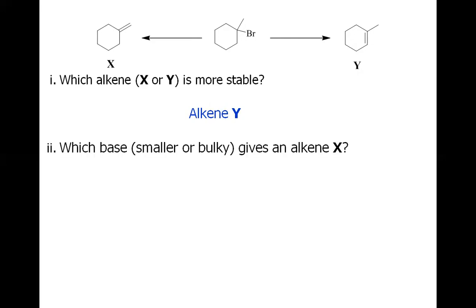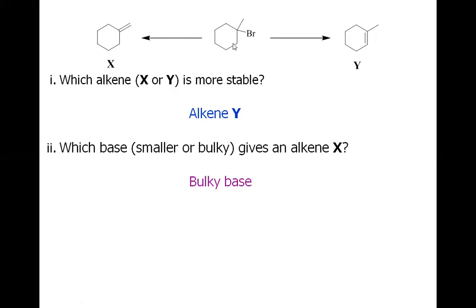And the second part of this question was which base between the smaller and bulky gives an alkene X. Alkene X is a less substituted alkene, or you could say the less stable alkene. But if you have the bulky base, we will get the less substituted alkene and not the more substituted alkene. So the answer is the bulky base. And why is the bulky base the answer?